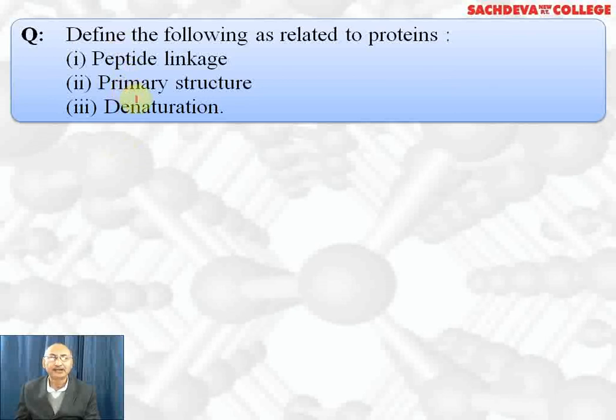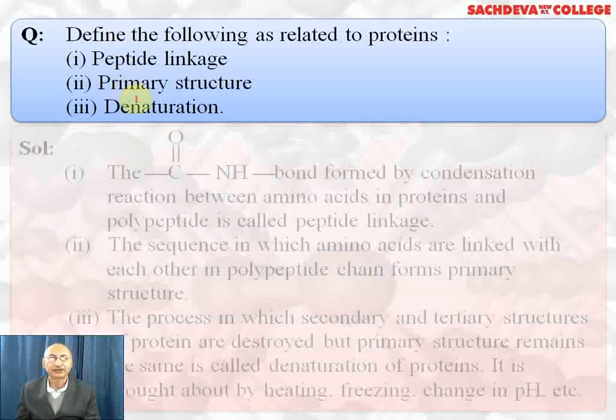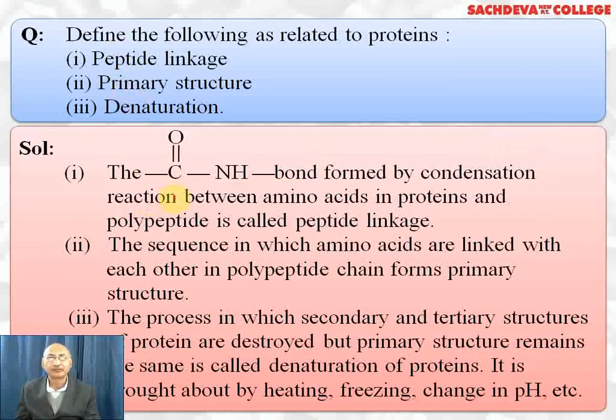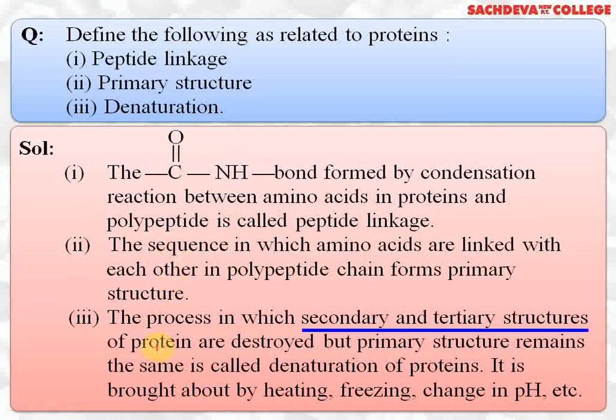Define the following: peptide linkage, primary structure, and denaturation. The CONH bond formed by condensation reaction between amino acids in protein and polypeptides is called peptide linkage. The sequence in which amino acids are linked with each other in the polypeptide chains forms the primary structure. Denaturation is the process in which secondary structure and tertiary structure of protein are destroyed but primary structure remains intact. It can be brought about by heating, freezing, change in pH, etc.